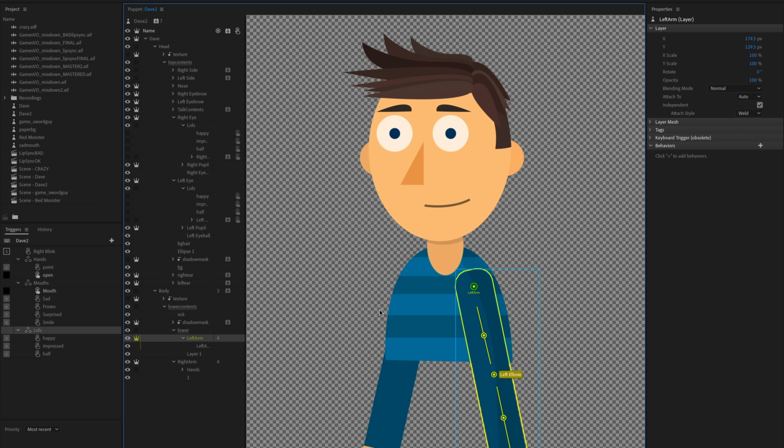Secondly, you probably noticed that the character had some really nice parallax going on, some shadows and some texturing. I've got those hidden right now, but if I turn those on, you'll start to see this nice watercolor texture that's happening here.